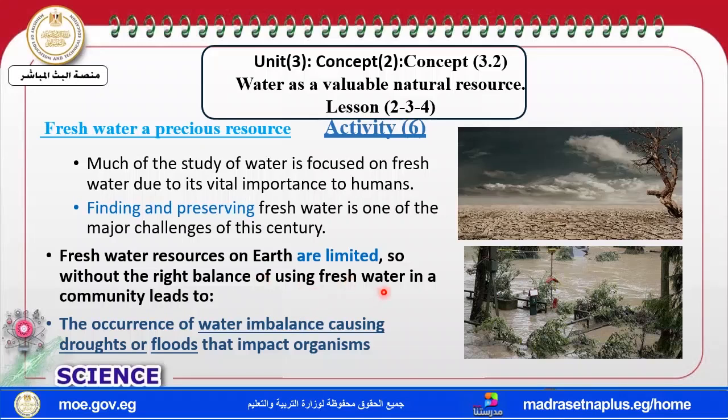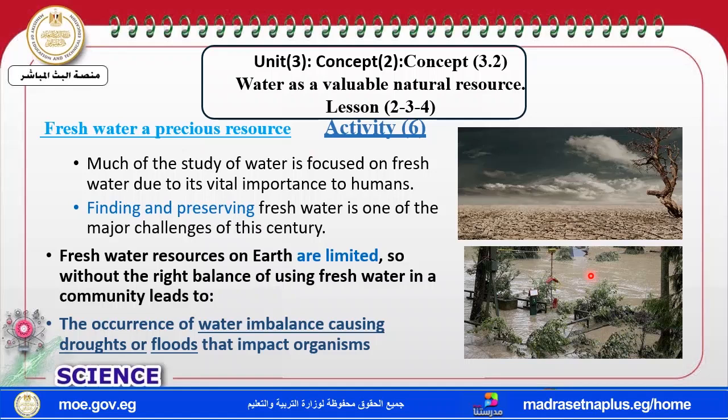So there must be a balance of the fresh water. If there is imbalance, it may cause flood, like this picture, or it may cause drought, like the one above. So this represents drought, and this represents flood.